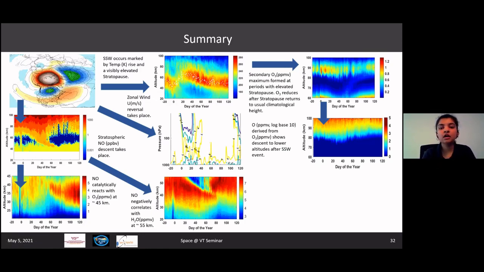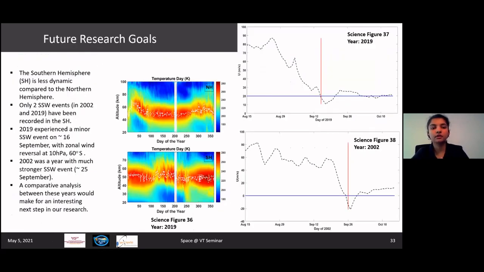So with that, I have summarized my research, and I just want to quickly talk about a future research goal that I have in mind. We mostly talk about the Northern Hemisphere when we talk about major SSW events. The Southern Hemisphere is not very dynamic in comparison to the Northern Hemisphere, but it's definitely a good idea for research.